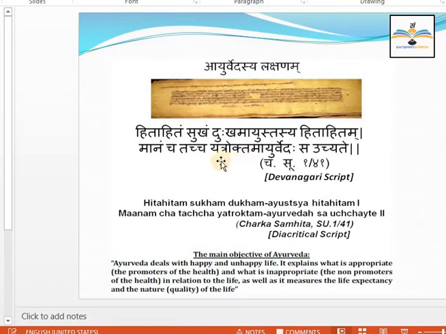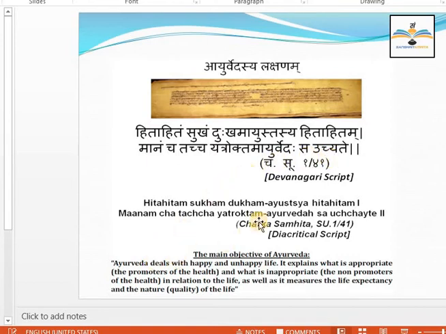Yatroktam means yatra plus uktam. Yatra means where, in whichever book. Uktam means said. In whichever book or manuscript the measurement regarding good life, bad life, happy life or unhappy life is explained, sa means that is, uchyate means called. That is called Ayurveda.